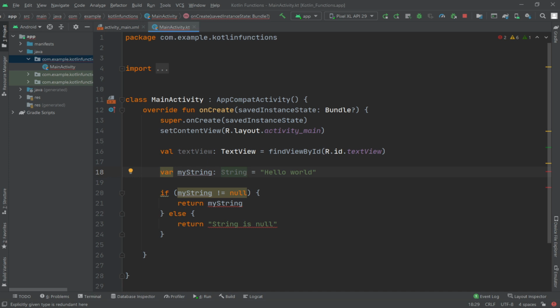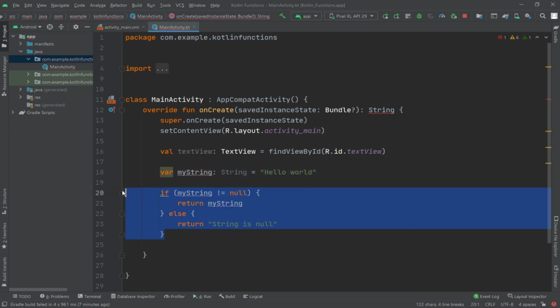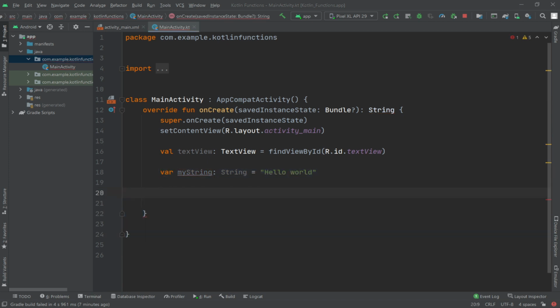The same result can be achieved with the elvis operator here. Let me do this. Okay, let's do this condition with the elvis operator. Return myString, question mark colon, and string is null, as you can see here.